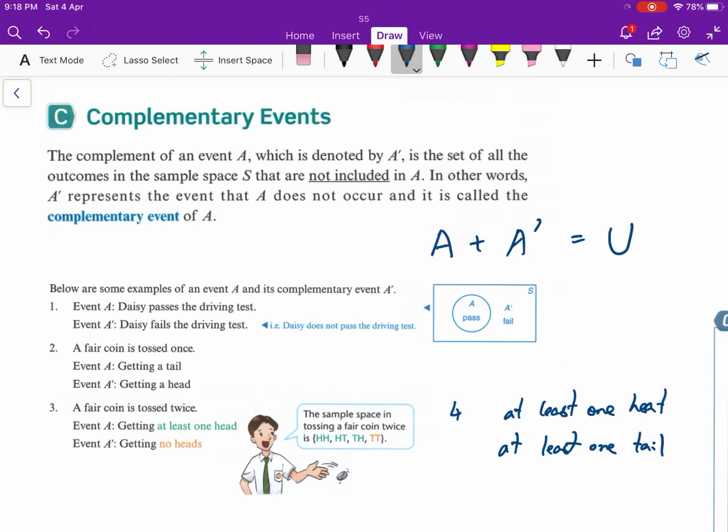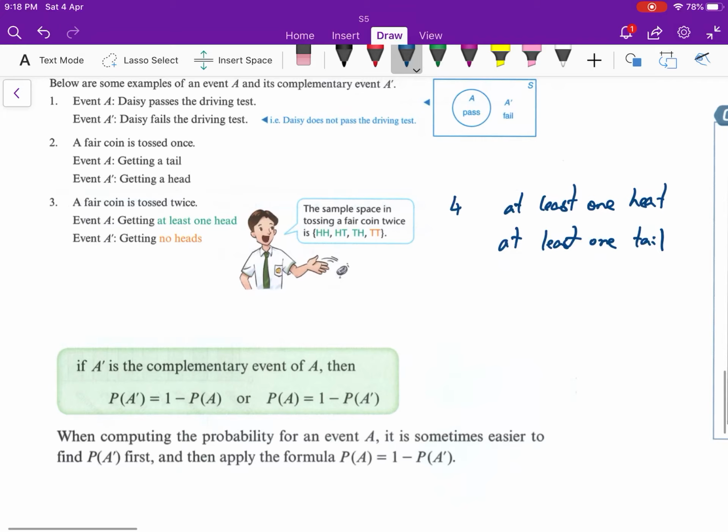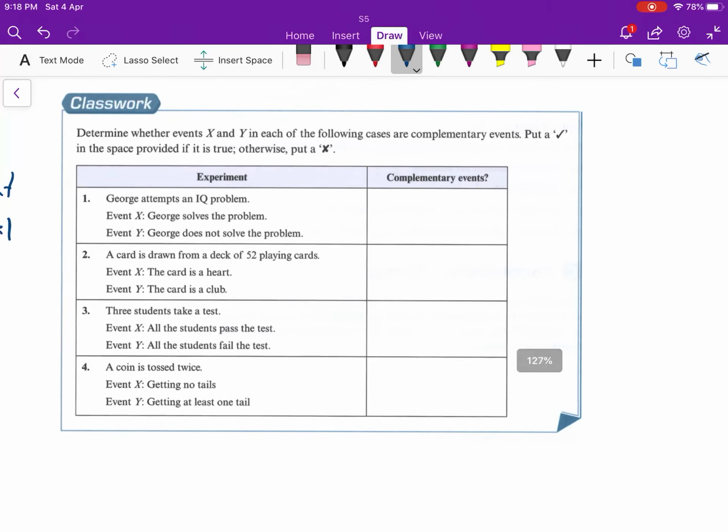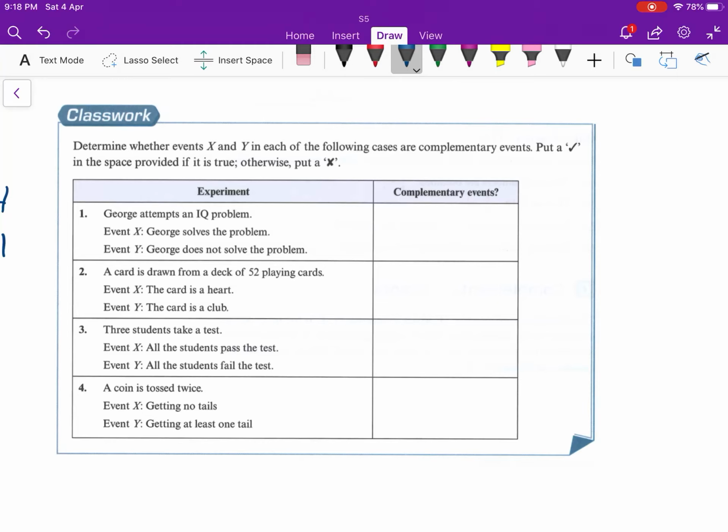Now take a look at the examples. Determine whether the events X and Y are complementary or not. If yes, a complementary event, put a tick. If no, put a cross. Question 1, an IQ test.